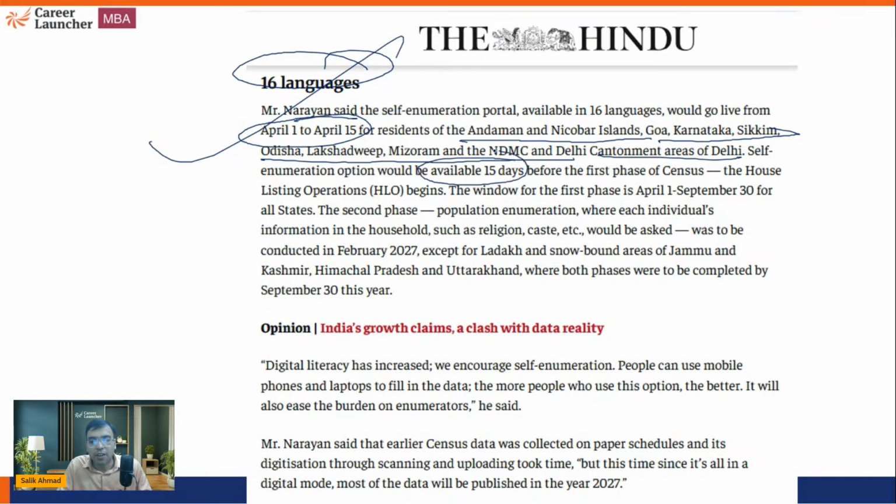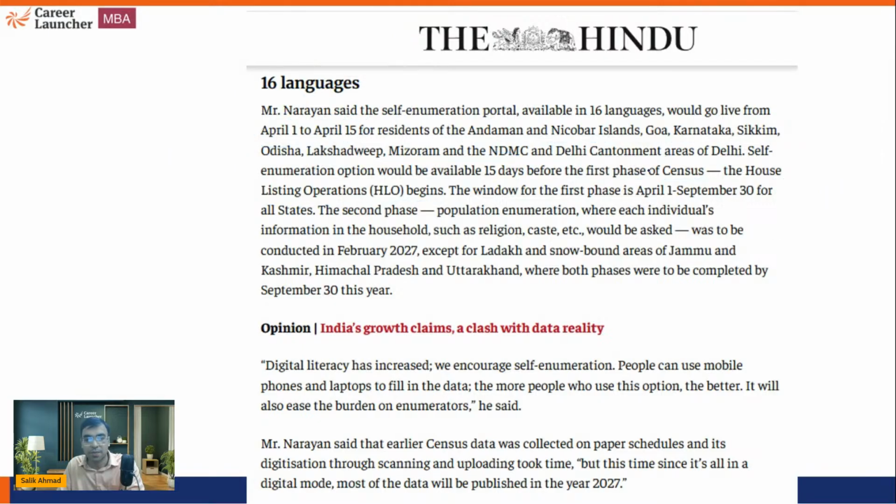Self-enumeration is available for 15 days for the first phase of the census. So actually it will be done in 2 phases. I'm sure you must be aware. The first phase is the house listing operation and the second phase is population enumeration.